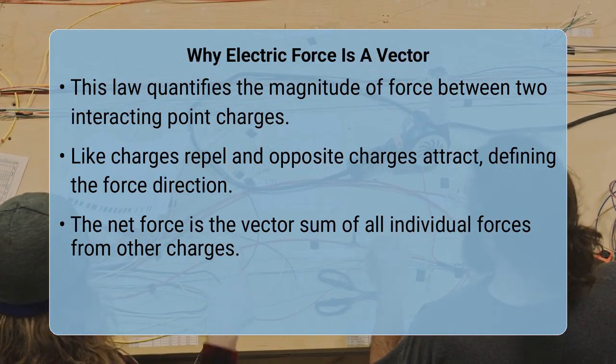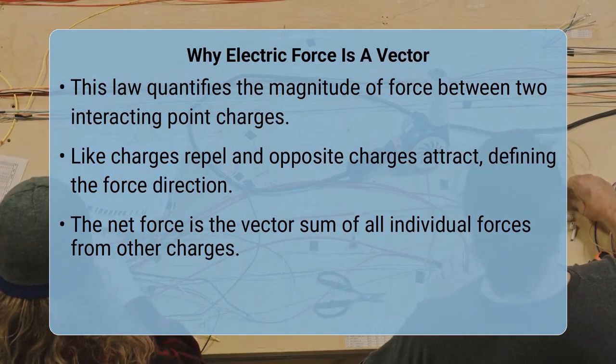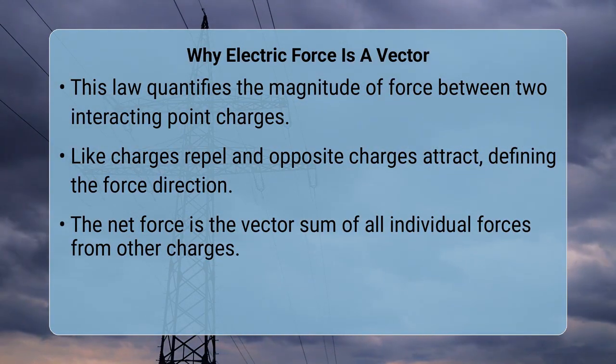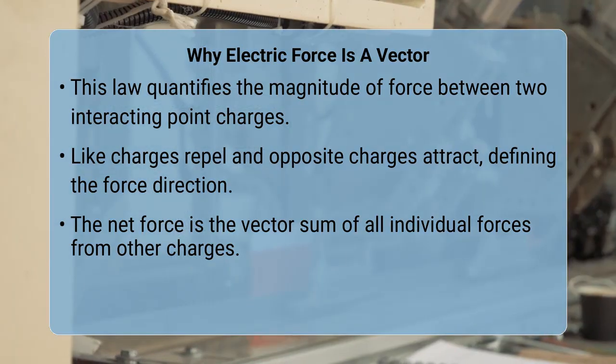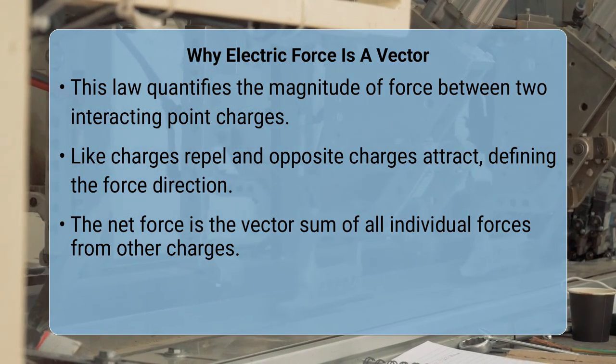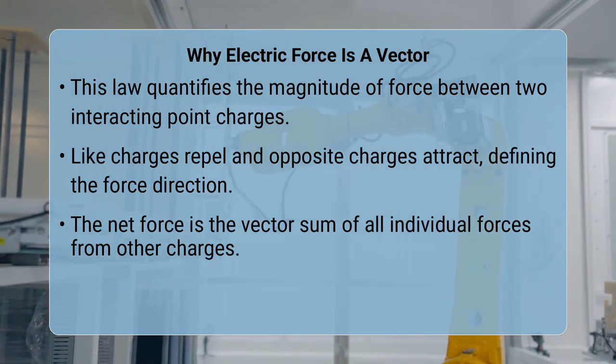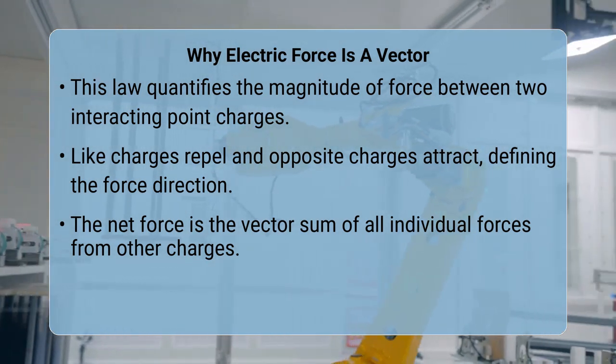Conversely, opposite charges, like a positive and a negative charge, exert an attractive force, pulling them together along that same line. When multiple charges are present, the net electric force on any single charge is the vector sum of all individual forces exerted by every other charge, a principle known as superposition.